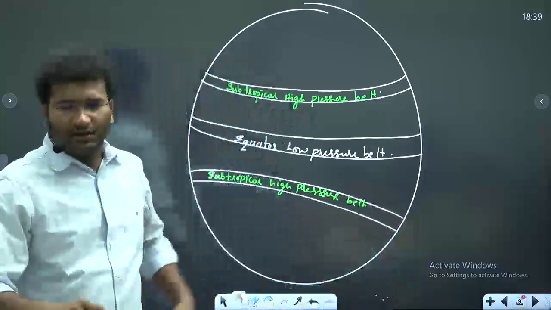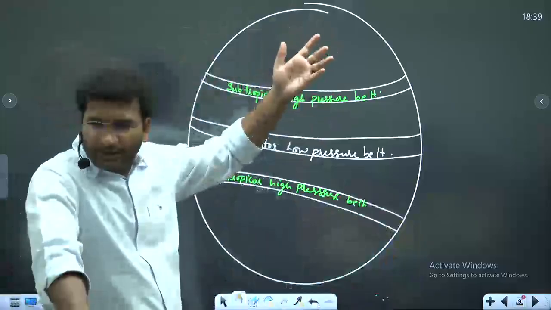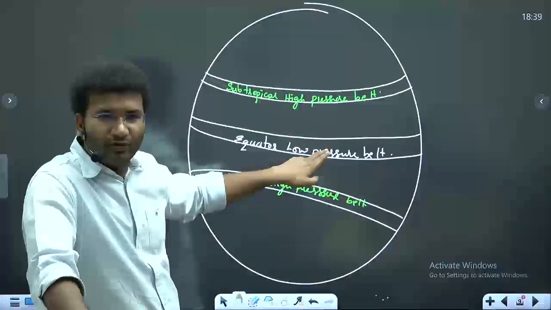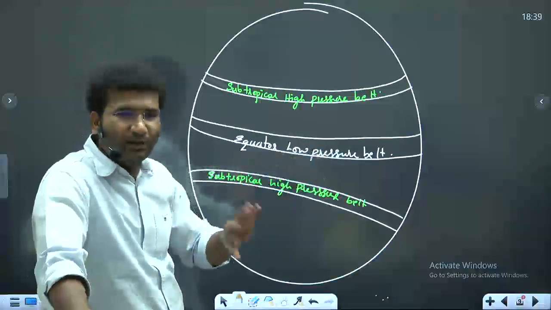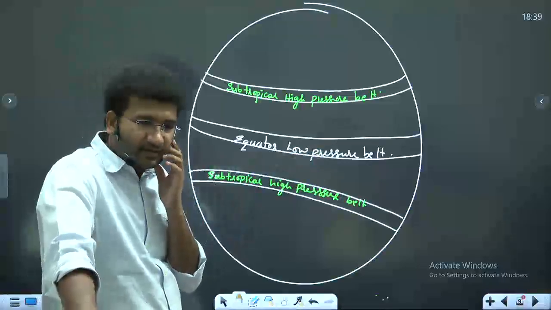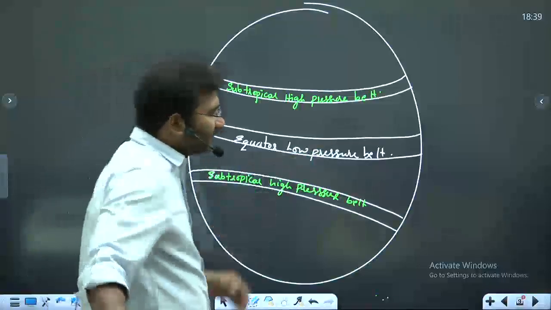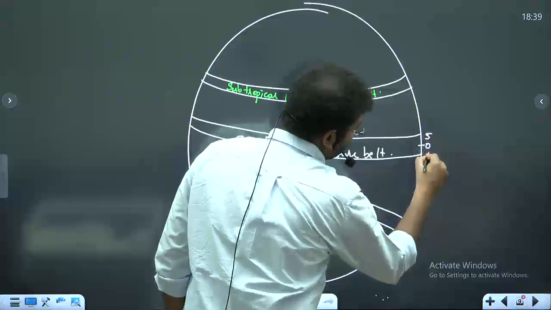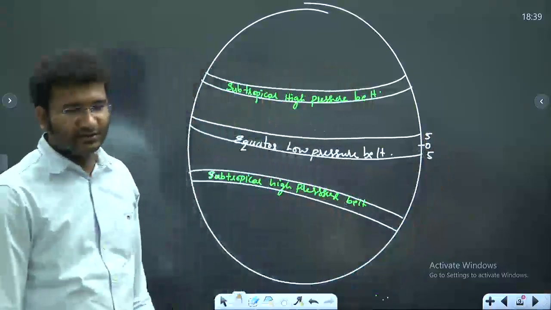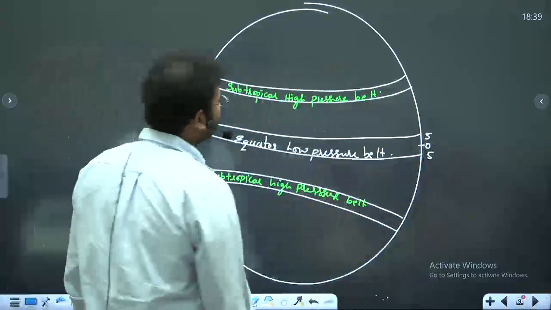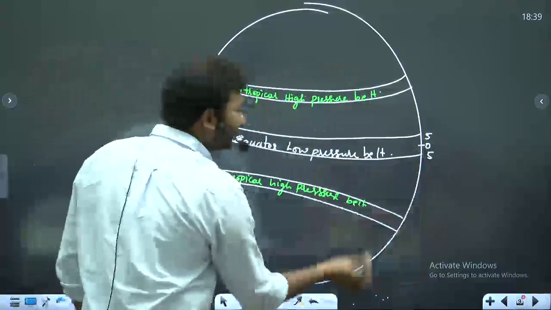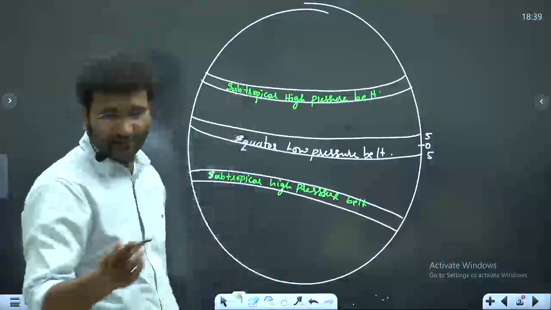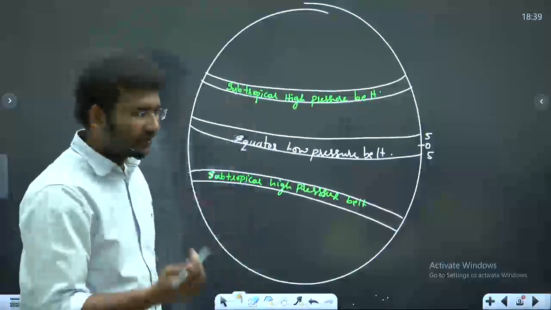Yes. Now, I have used the word doldrum in the beginning. So this equatorial low pressure belt region is nothing but the doldrum region. Okay? 0 to 5 degrees north. Now, this is present between 0 to 5 or 0 to 10 degrees north and south. For this, I'll dictate notes. It is not there in your NCERTs or any other book. So, try to understand this.